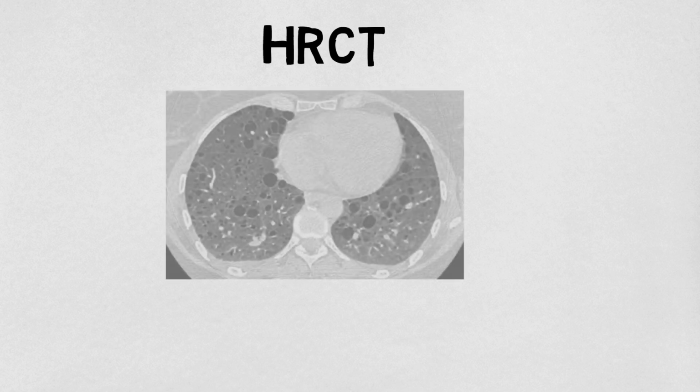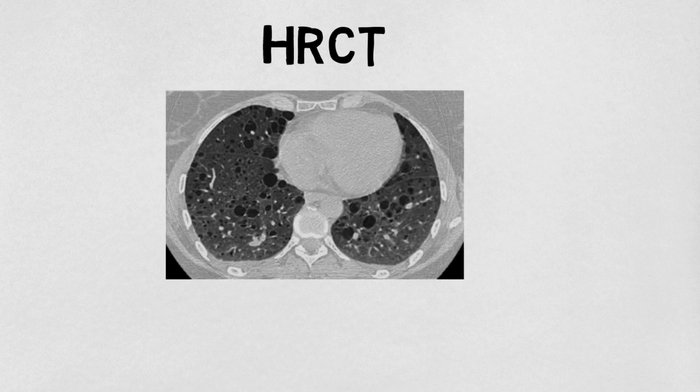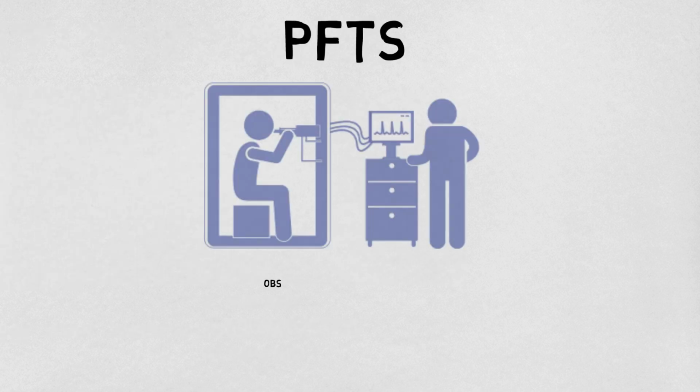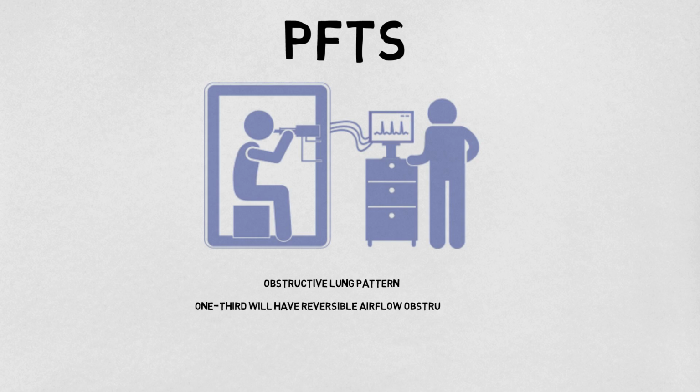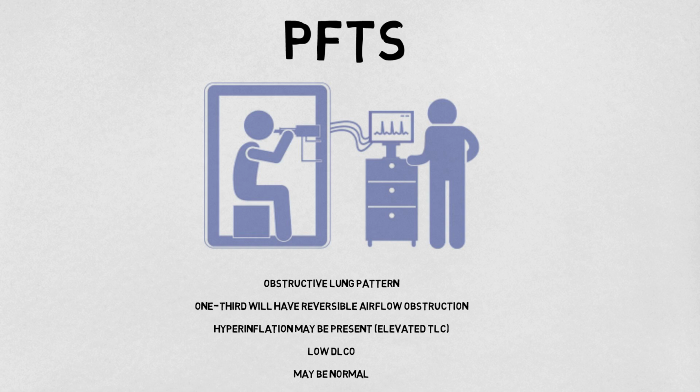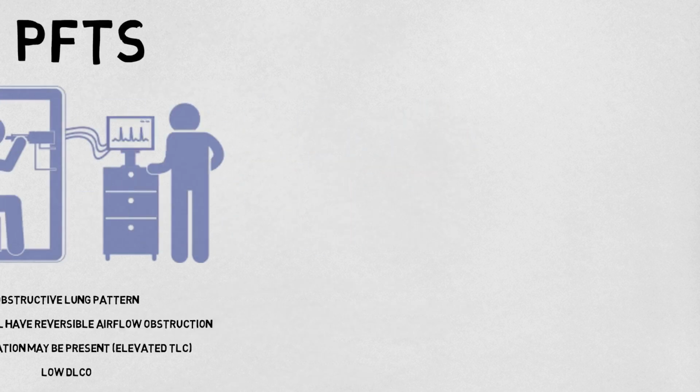LAM should be suspected in any young female presenting with spontaneous pneumothorax or unexplained shortness of breath. A high-res CT will show evidence of diffuse, homogeneous, thin-walled lung cysts. Often, there are more than 10 cysts present in the lungs. On PFTs, patients may have an obstructive lung pattern. A third of patients may have reversible airflow obstruction. Lung volumes may be elevated due to hyperinflation, and patients may have a reduced TLCO. A third of patients may have normal spirometry.